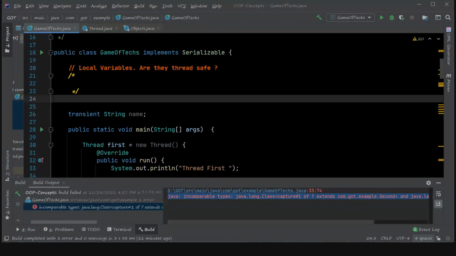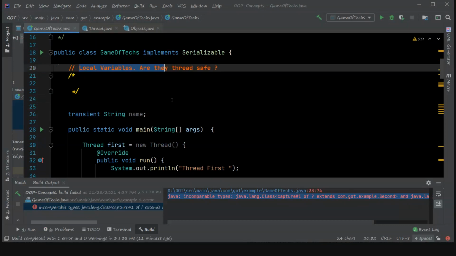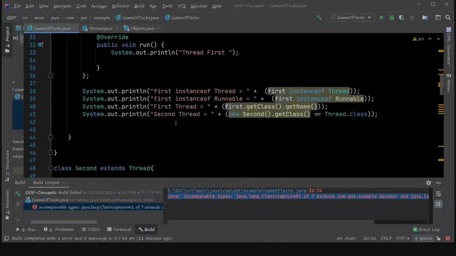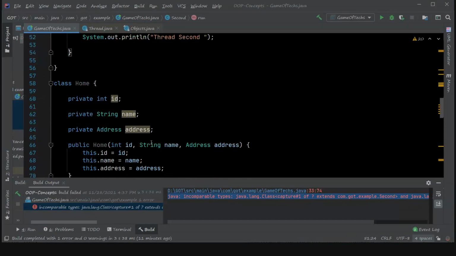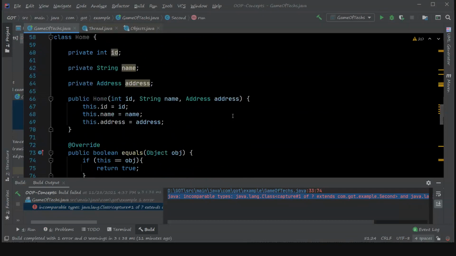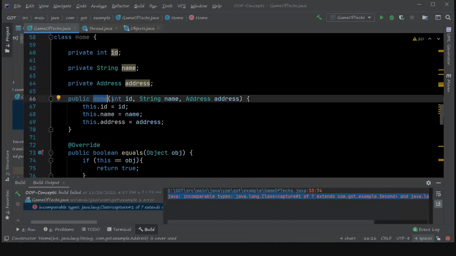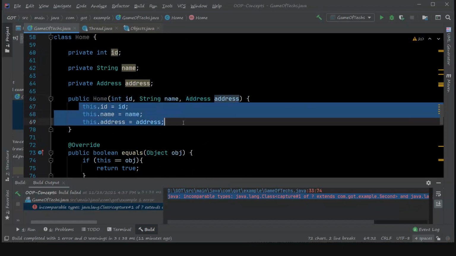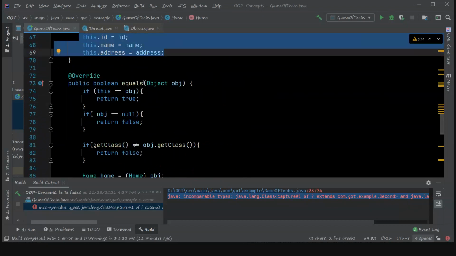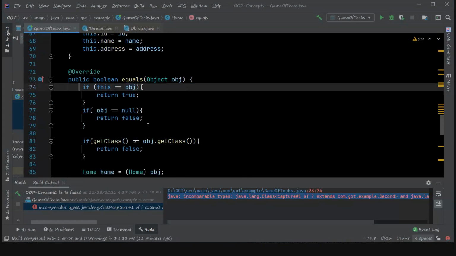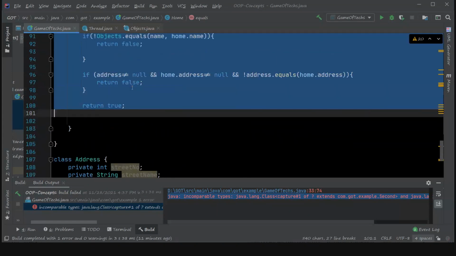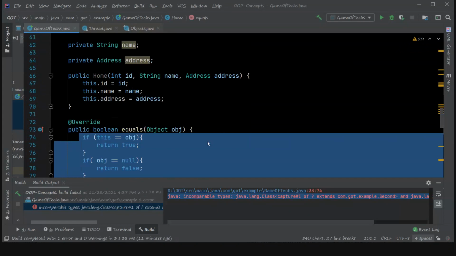Next question can be like what is local variables and are they thread safe? Local variables are variables which are used inside a particular method, right? It can be the parameter to the method also. For example, here in this constructor, these are local variables because their scope exists only inside this particular method. Similarly, the equals object is a local variable because its scope exists only inside this method, right? So this kind of variables is called local variables.